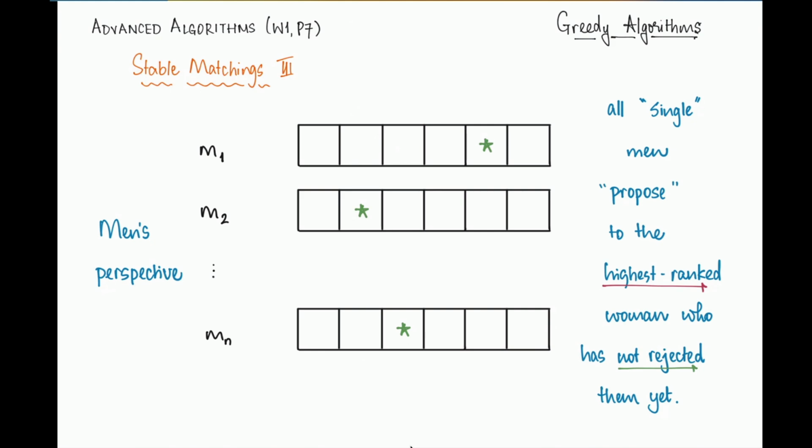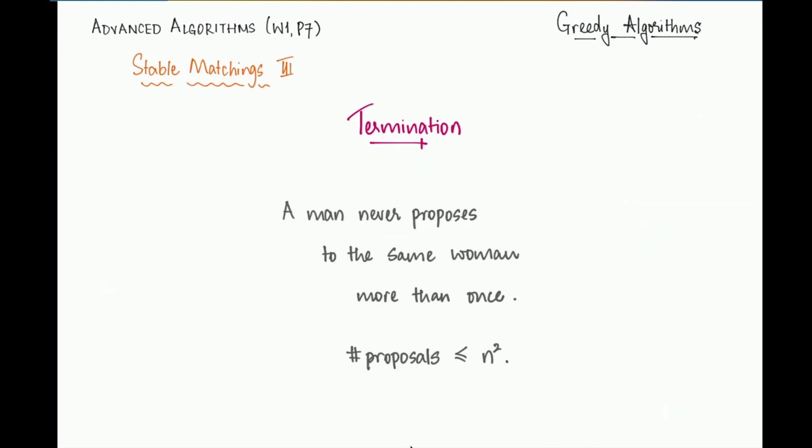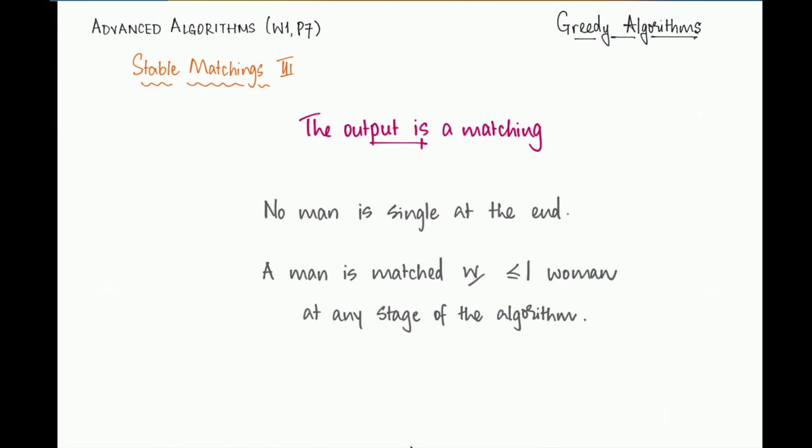So we have argued for termination. The next thing that I want to talk about is the fact that the output is a matching. We've already seen that no man is single at the end, so every man is engaged to somebody. But also note that the nature of our engagements is such that no man is ever matched to more than one woman at any stage of the algorithm, right? So you're either single or you're matched to somebody, but you're never matched to more than one person at any point of time. So what we are maintaining as we go along is a certain near matching.